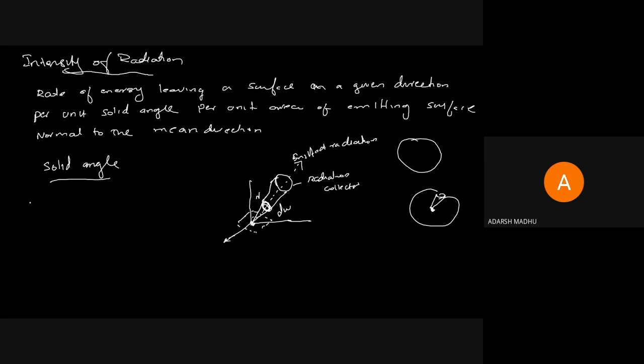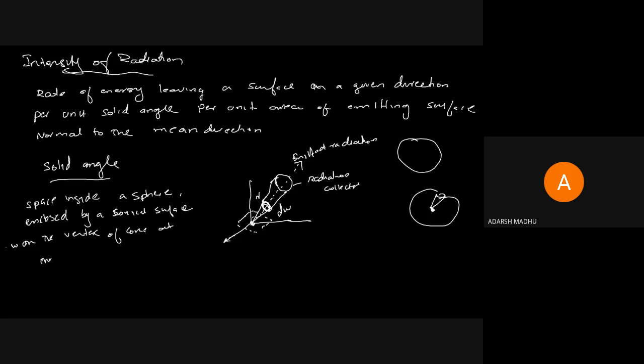It is denoted by dw, and the intensity of radiation is denoted by I.